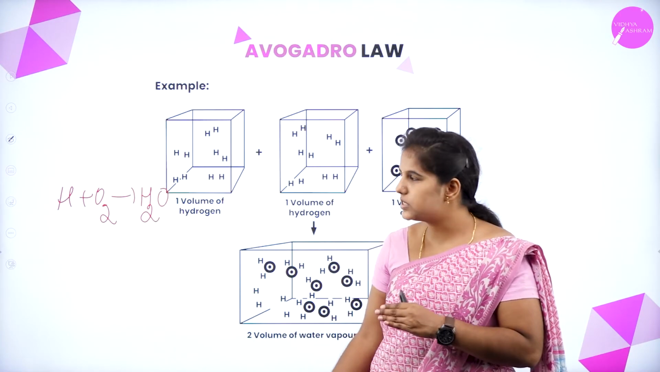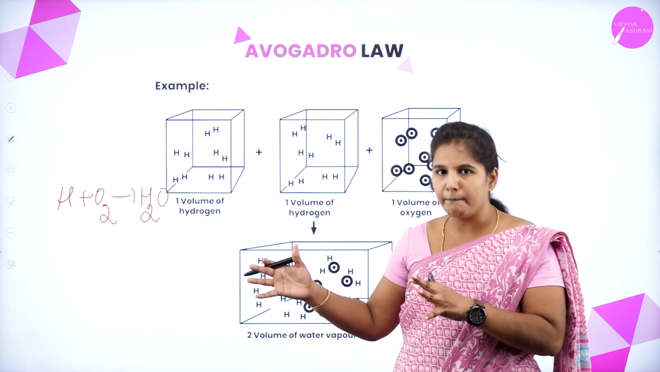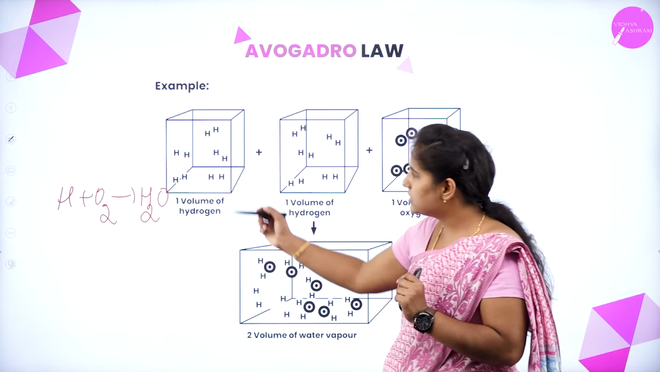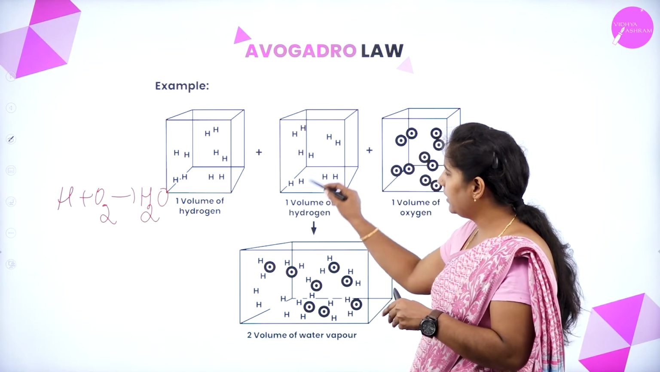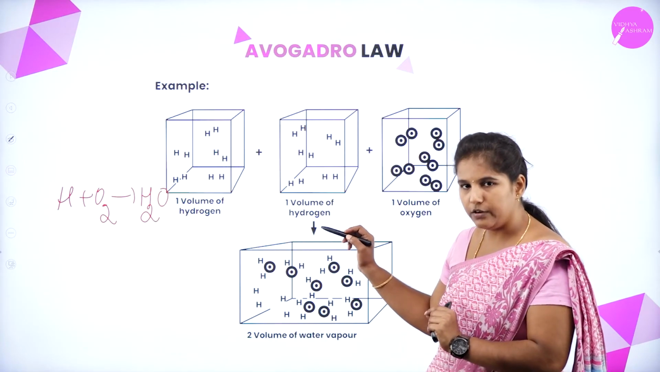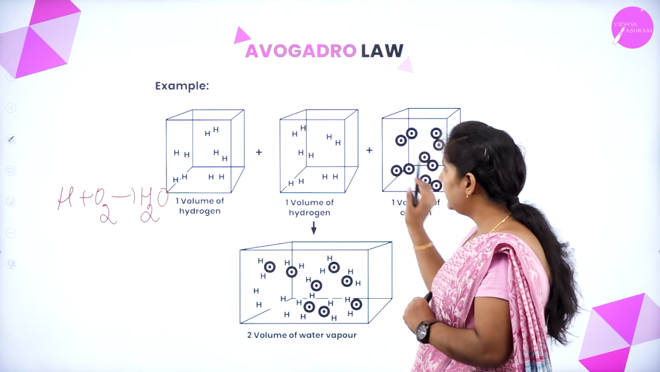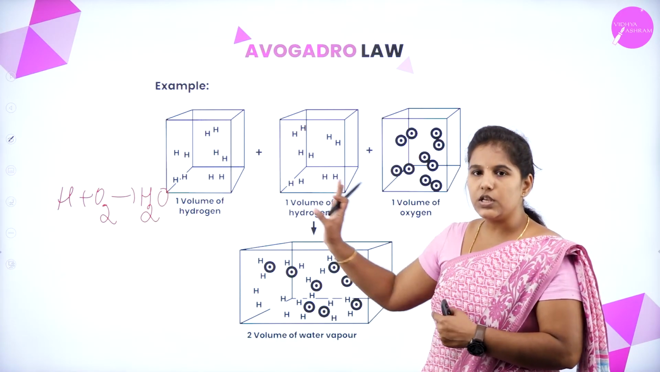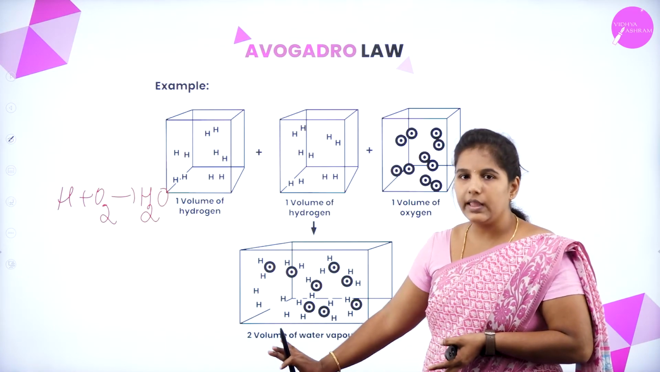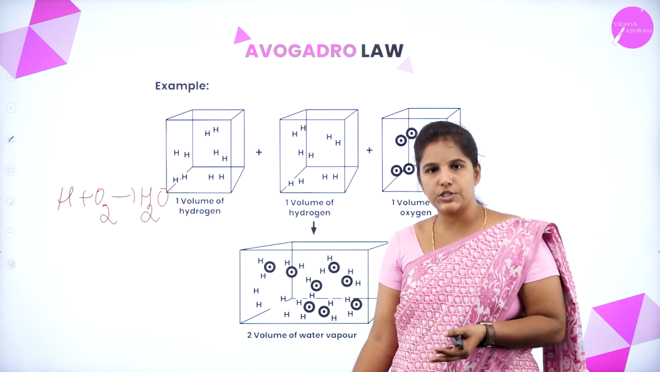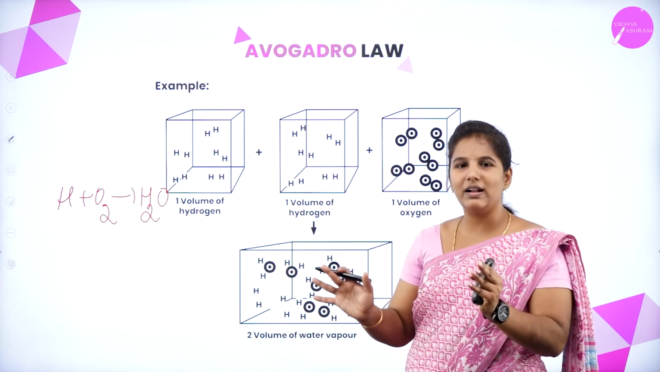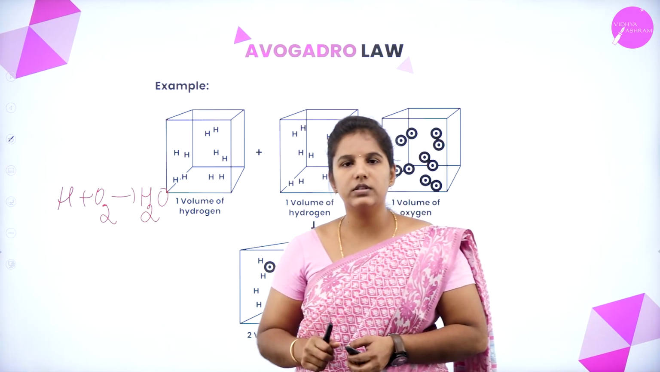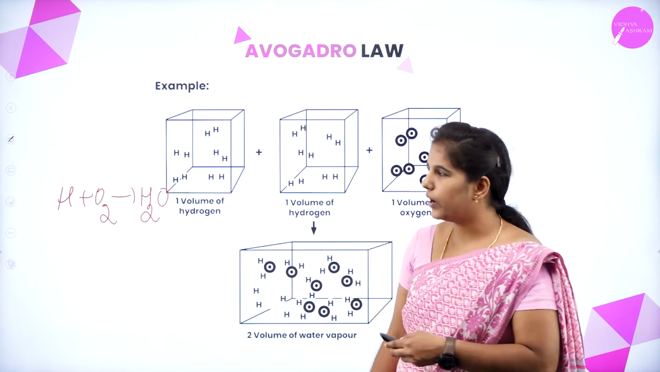Remember, according to this law, he took 3 different compartments. In the first compartment, he showed 1 volume of hydrogen, which consists of hydrogen atoms. In the second compartment, he took 1 volume of hydrogen, which also consists of hydrogen atoms. In the third compartment, he took oxygen, which consists of oxygen atoms. If these 3 are combined, they form a water molecule, as we all know from the reaction, right? This compartment should contain the same number of molecules as formed from the reactants. So this law was given by Avogadro.